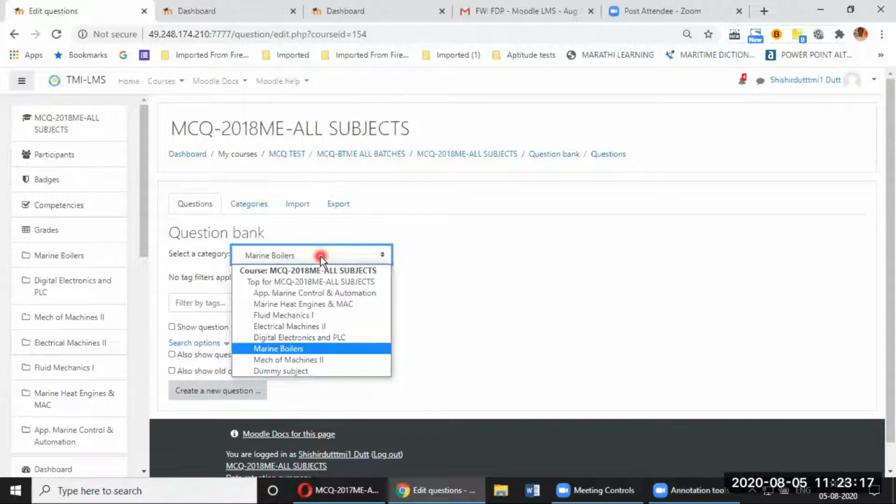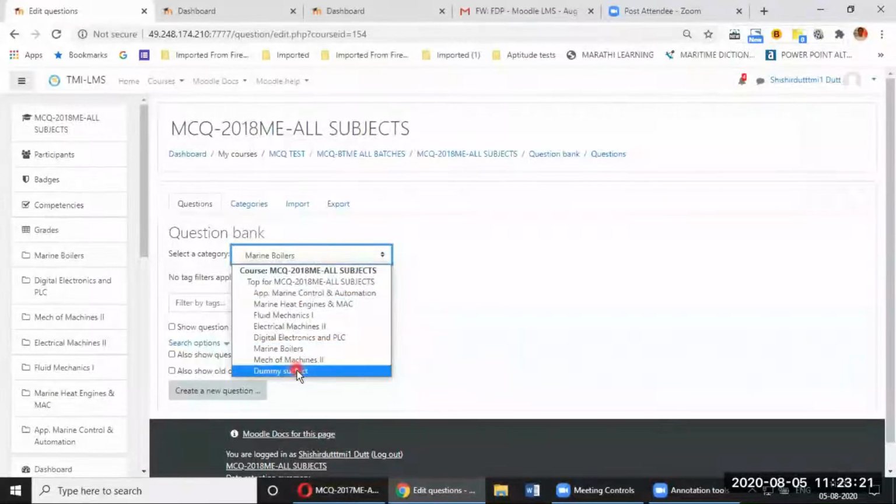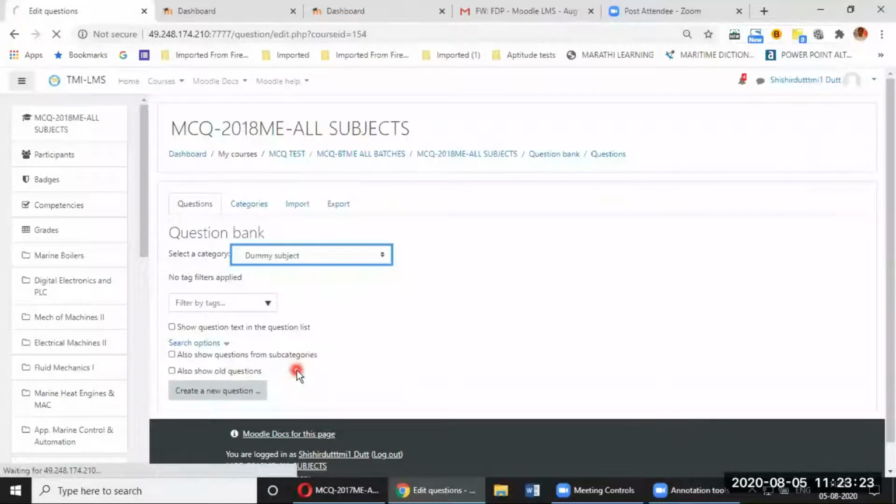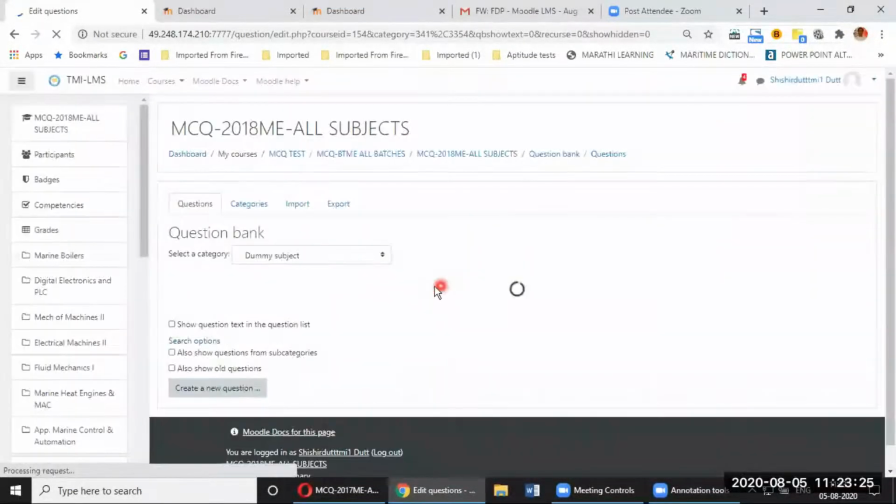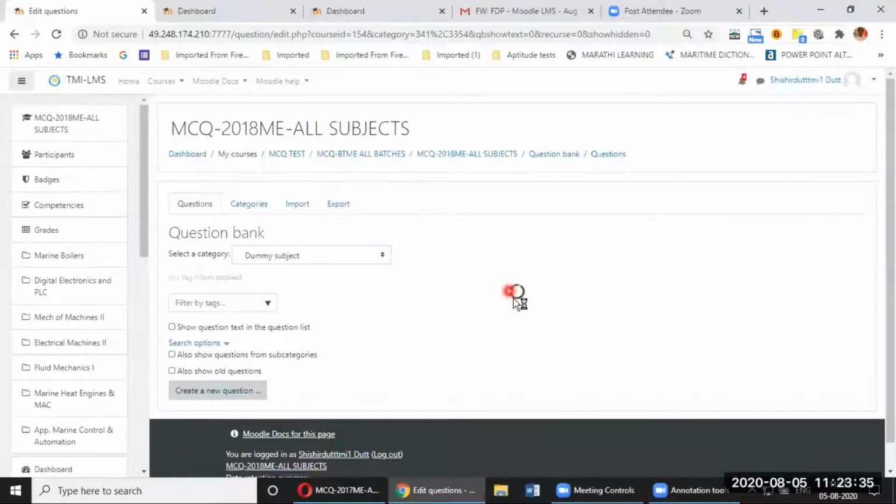First, I must make a category and then select that category before I make a question. So I will select dummy subject. Let it load up because Moodle is still busy, the server is busy.